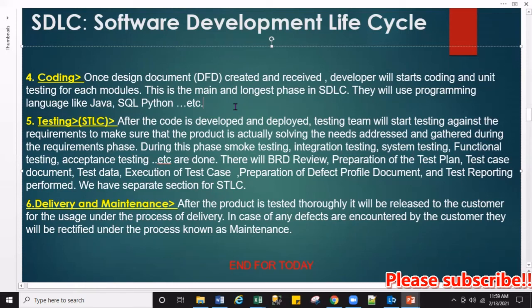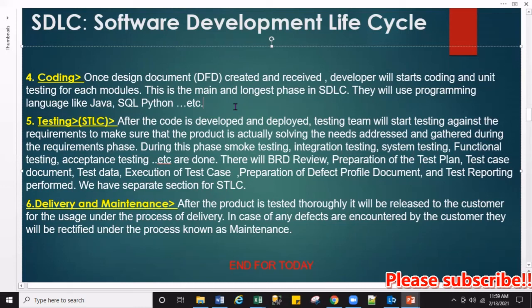Say he was building a computer. He builds the mouse first, so he tests whether the mouse is working or not. He builds a keyboard, and he tests whether the keyboard is working or not. So first he builds everything individually and tests each one individually, and that is called unit testing. Once everything is ready, he will combine them, and that is called integration testing. We will be learning those in our upcoming classes.